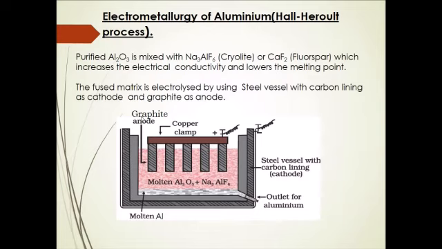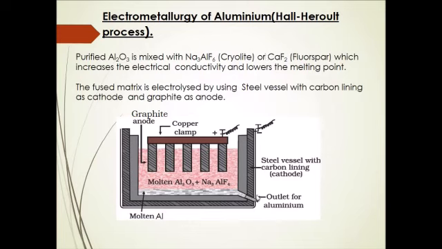Now this fused mixture, that is alumina, cryolite and fluorspar, is electrolyzed using a steel vessel with carbon lining as cathode and graphite as anode. That is, the fused mass is taken in an iron tank lined inside with carbon. So here you can see this carbon lining.